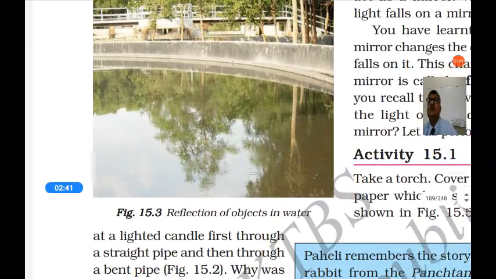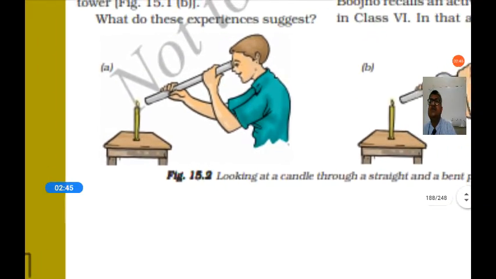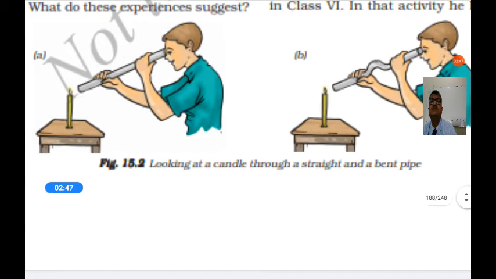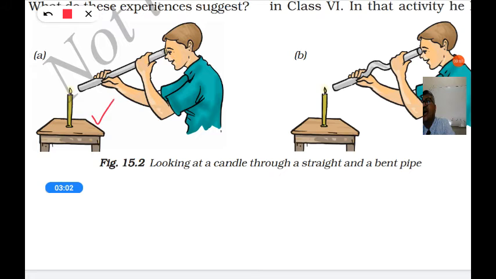If you observe the light of a candle through a straight pipe, you can see the light. But if you observe the candle through a bent pipe, you cannot see the light.